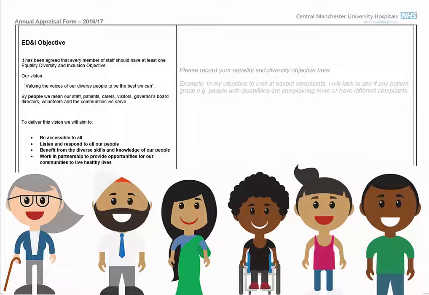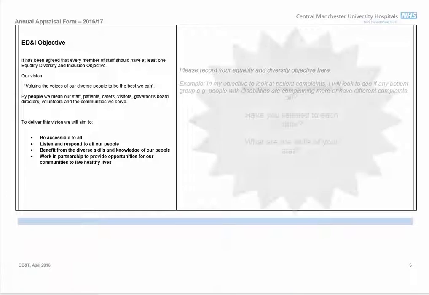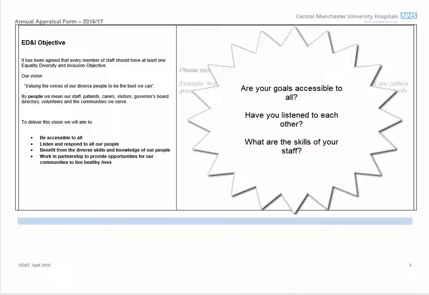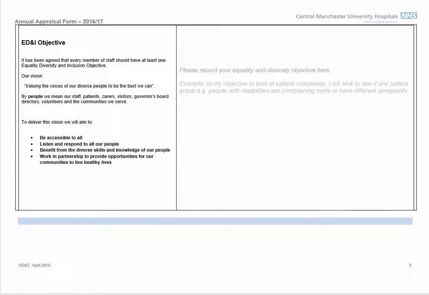serve. To deliver the vision, we must aim to be accessible to all, we must have listened and responded to all our people, we must have benefited from the diverse skills and knowledge of our people, and we need to work in partnership. A detailed analysis of objectives written will determine if these objectives meet all the criteria outlined, and if they do not, then what solutions can the appraisee and appraiser think of?